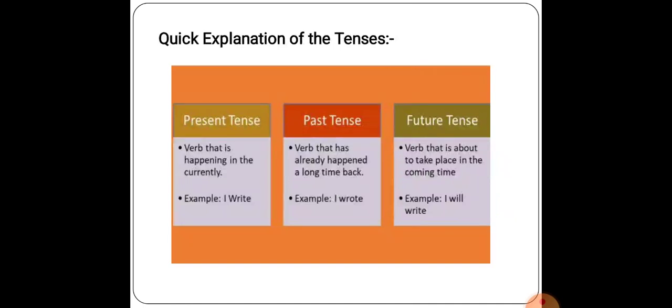Now here is a quick explanation of the tenses: present tense, past tense and future tense. In present tense, the verb or work is happening in the current time. Example, I write. Past tense: the verb has already happened a long time back. Example, I wrote. It was in the past. Next, future tense: verb or work that is about to take place in the coming time. Example, I will write. Students, I think it is clear to you all.